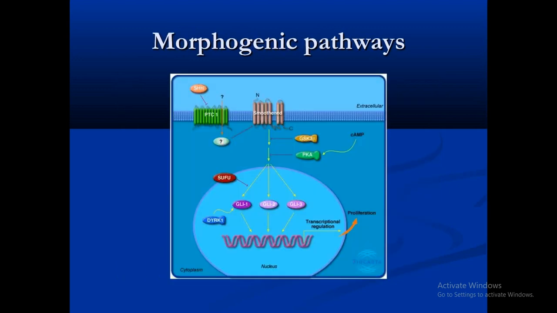So coming to the morphogenic pathway, which I have quoted here. In this pathway you can see the SHH, that is sonic hedgehog, a signal which is received by the PTC receptor. The PTC receptor inhibits the smoothened protein transducer, which means that if the smoothened protein is deactivated, the GLI proteins are deactivated.